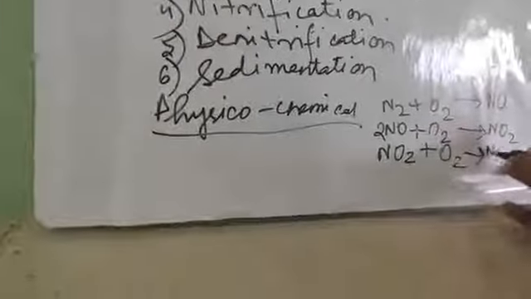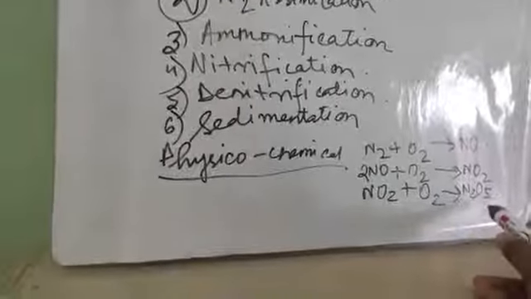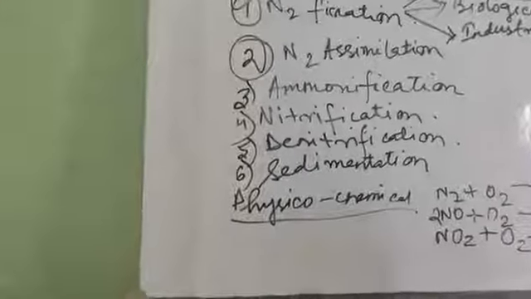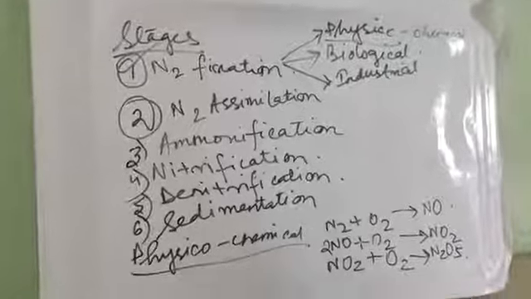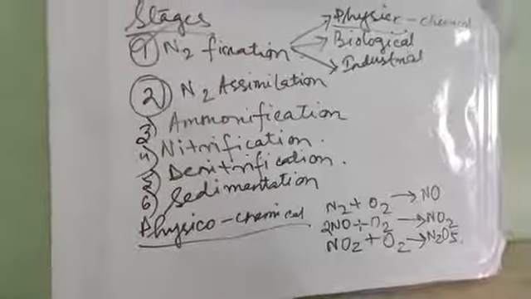Next, this NO2 combines again with oxygen and produces nitrogen pentoxide, N2O5. This nitrogen pentoxide reacts with rainwater and falls on the earth, where it reacts with mineral compounds and forms nitrates and other nitrogenous compounds. So this is the physicochemical type.